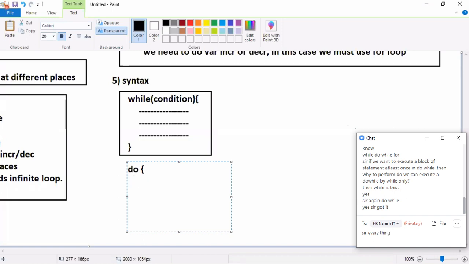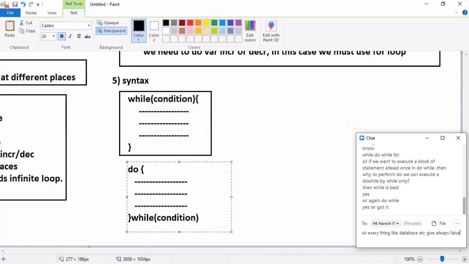Do. Now a block of statements. First you do it. Okay sir. First you write the exam, then I will tell you if you pass or fail, right? Without writing the exam, how can I decide you fail or pass? First you write the exam, then the condition.